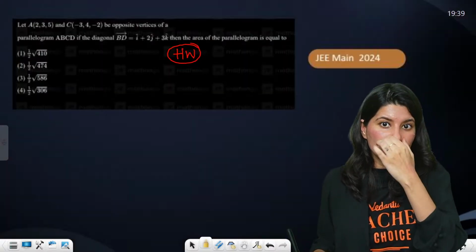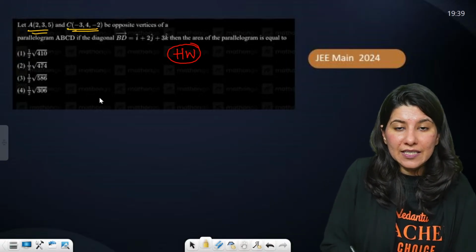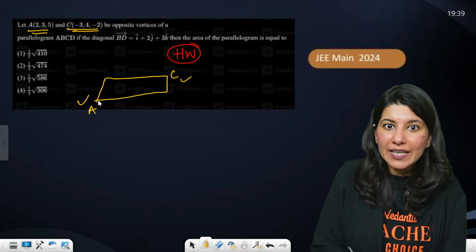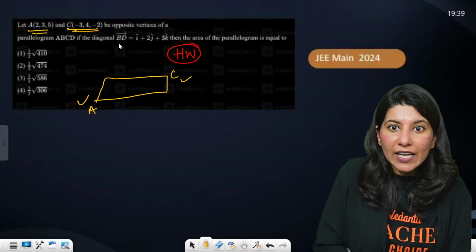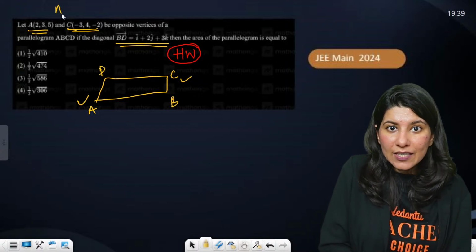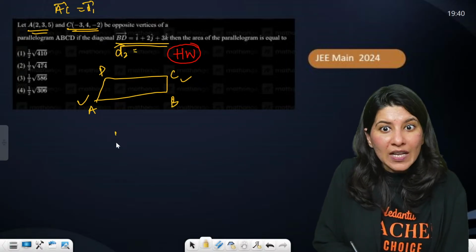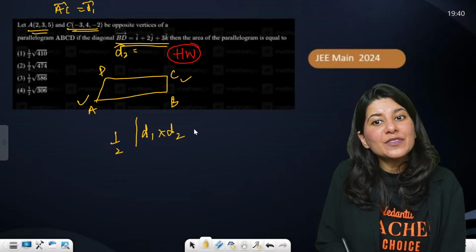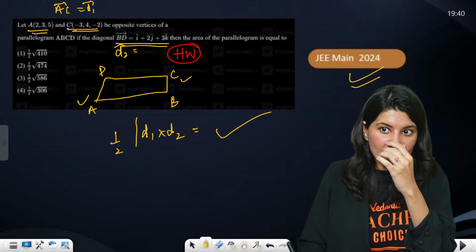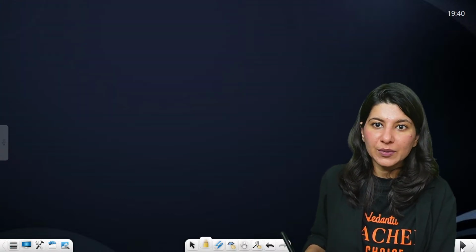If yes, then this is the homework question which was asked in JEE in 2024. This is your A, this is your C. So basically they are giving you A and C. You can figure out AC, that will be your D1. And BD they are giving already, that will be your D2. Now half D1 cross D2 will give you the final result. Yes, Gina? Will you be able to do it? Comment the answer below. It was asked in JEE in 2024. I have pasted the answer also here. That's how you have to do it.